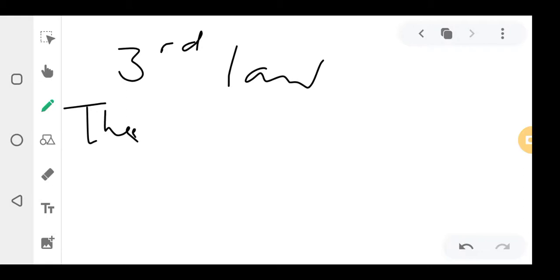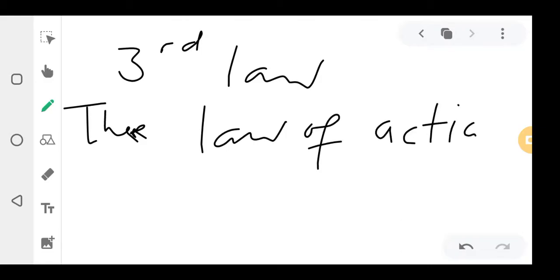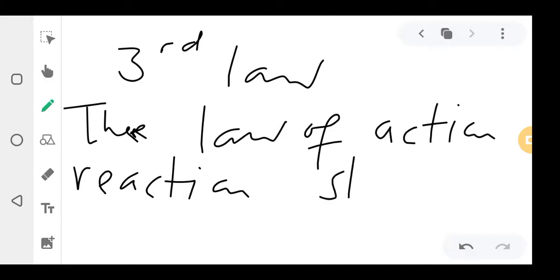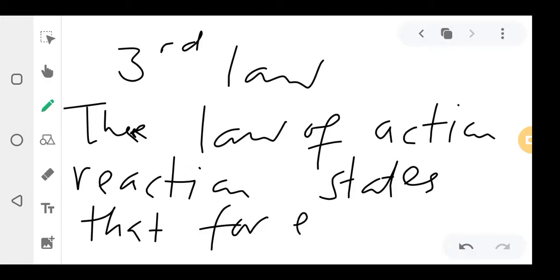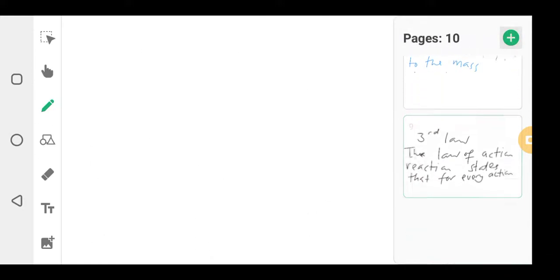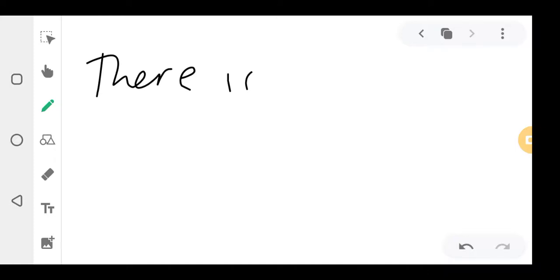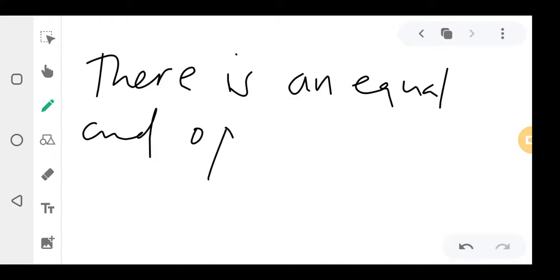Okay, lastly, Newton's third law. It states that the law of action and reaction states that for every action there is an equal and opposite reaction.